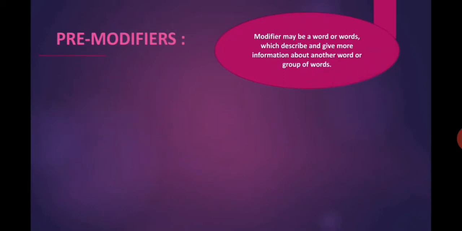Pre-modifiers. Dear students, in my previous class, I discussed the definition of modifiers, classification of modifiers, and the function of modifiers. Today, let us have a feedback. What is a modifier? Modifiers may be a single word or group of words, and it is either an adjective or an adverb. So, a modifier may be a word or words which describe and give more information about another word or group of words. Now, what is a pre-modifier?